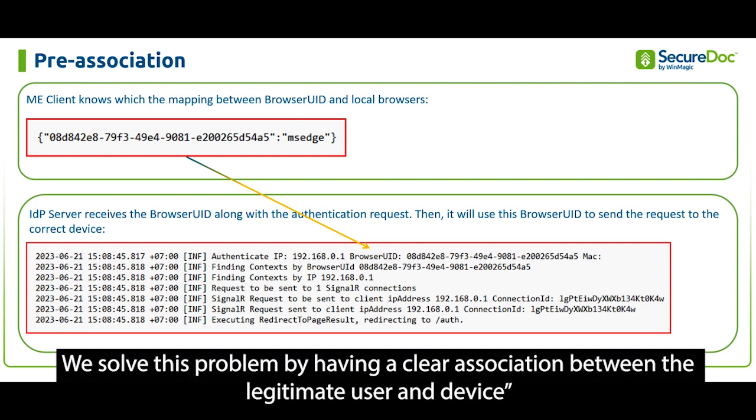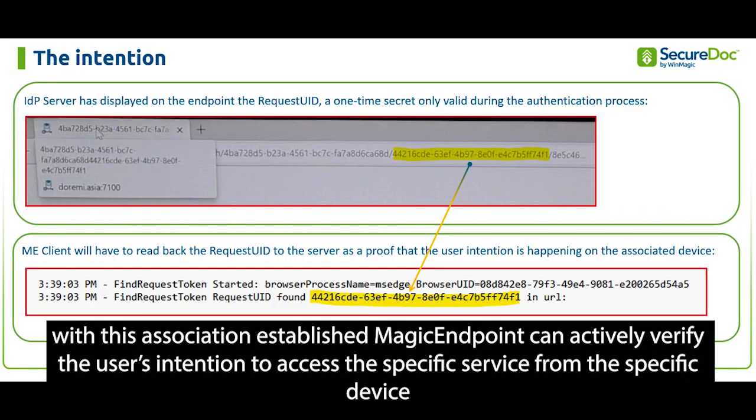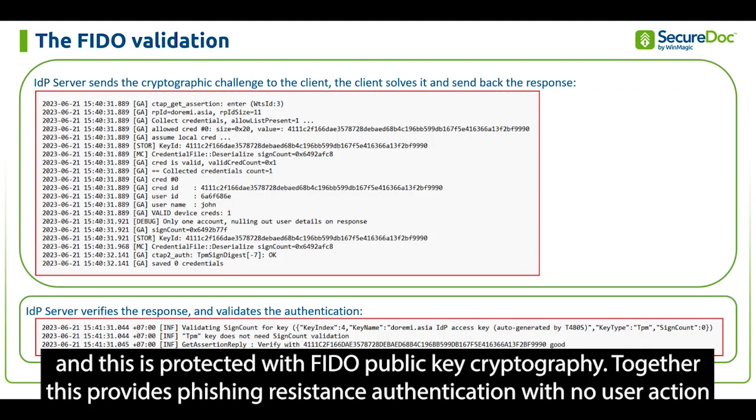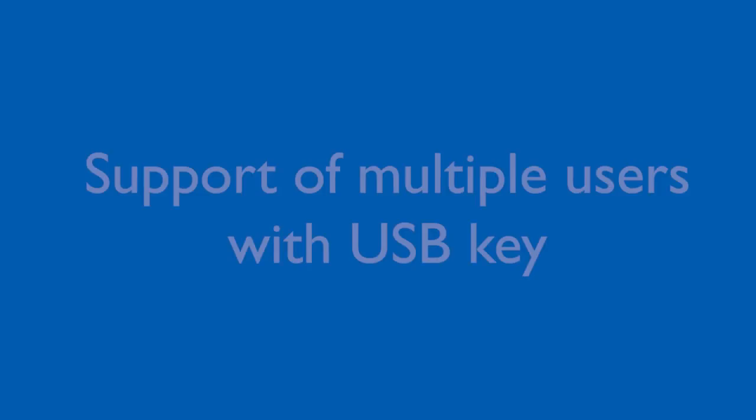We solve this problem by having a clear association between the legitimate user and device. With this association established, MagicEndpoint can actively verify the user's intention to access the specific service from the specific device. This is protected with FIDO public key cryptography. Together, this provides phishing-resistant authentication with no user action.